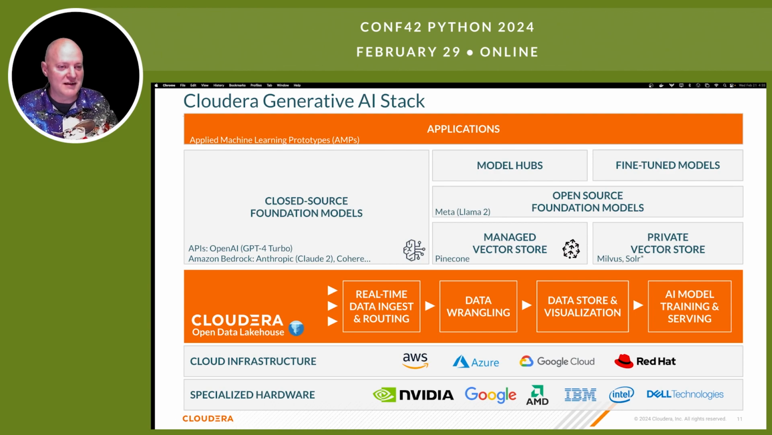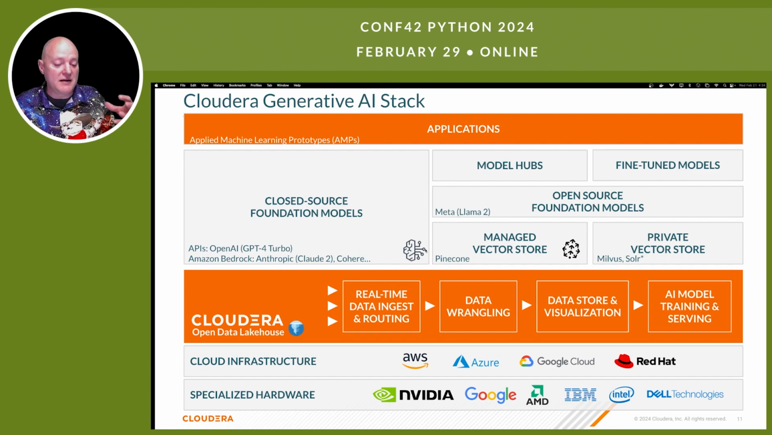That's pretty standard. Up top, we have generative AI applications, and we make these prototypes available for you in GitHub so you could try them out. And we work with different closed source foundation models, whether that's through OpenAI, Amazon Bedrock, IBM Watson, lots of different ways to do that. We have model hubs. We can fine-tune models, and we work with the major open source foundation models like Meta Llama 2. We could work with the managed vector stores. Pinecone right now is the main one. Private vector stores like Solr or Milvus.